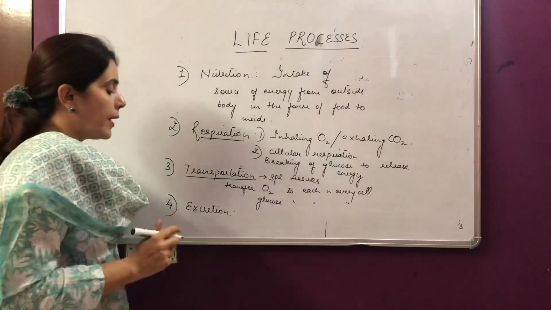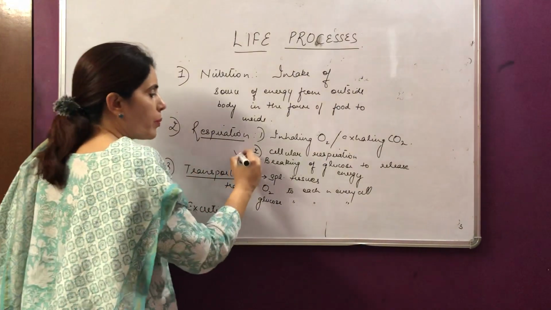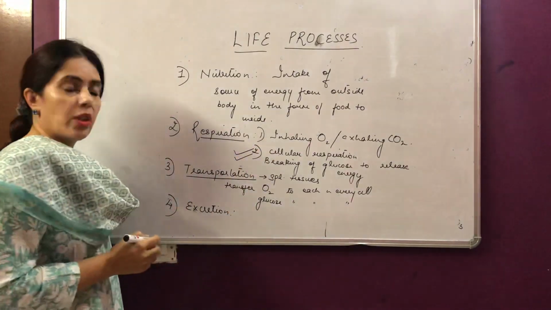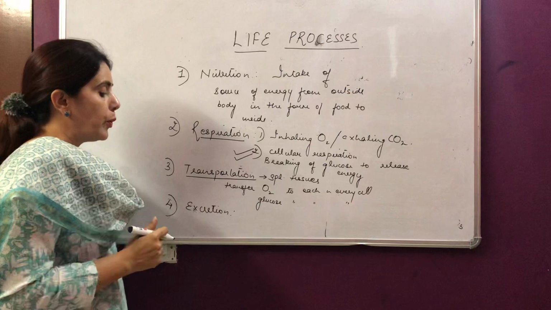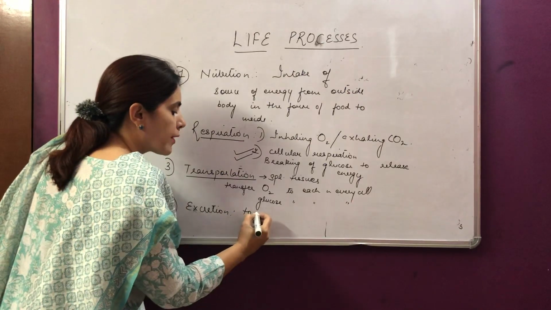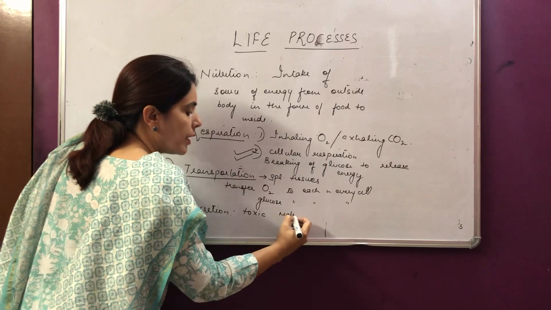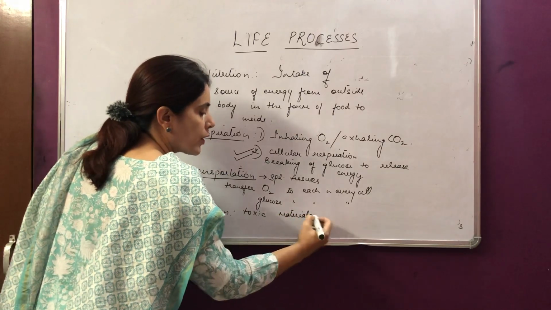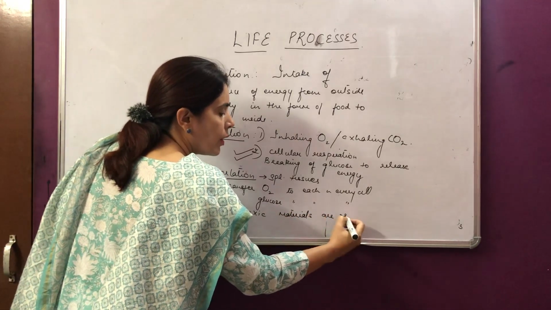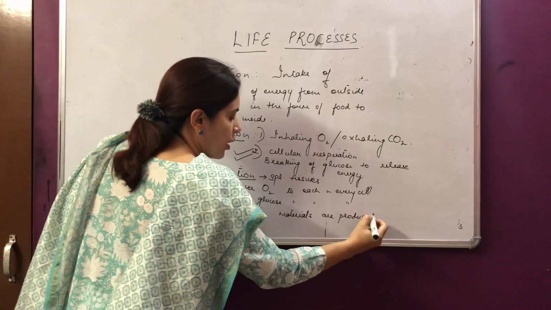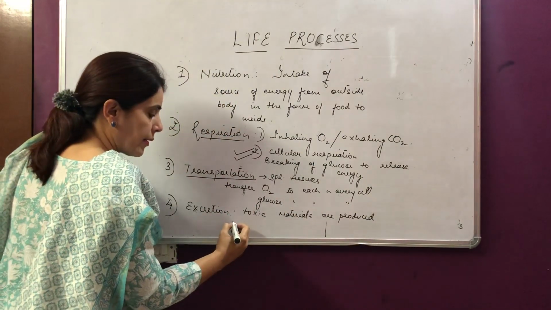Now the last is excretion. During this process, during the cellular respiration, when the glucose breaks down, a large number of toxic materials are produced. What are they?